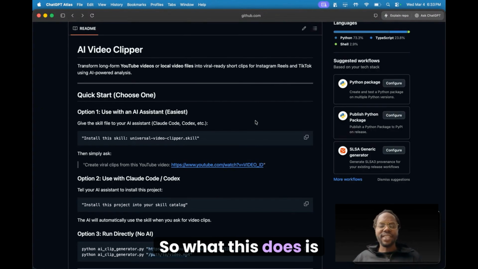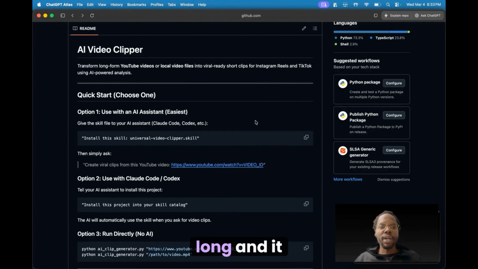So what this does is it takes a YouTube link or video that's long form, so it might be 3 minutes to 10 minutes, maybe even 30 minutes long, and it analyzes the video and then chops it up into what the AI has analyzed as viral clips, and it gives a full report on why it did what it did.